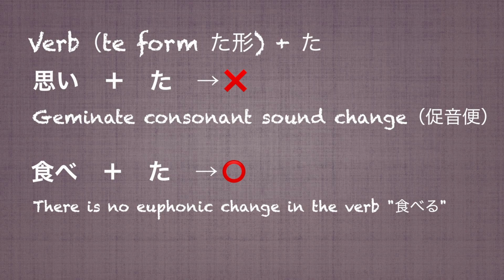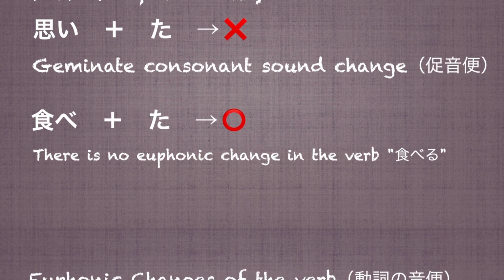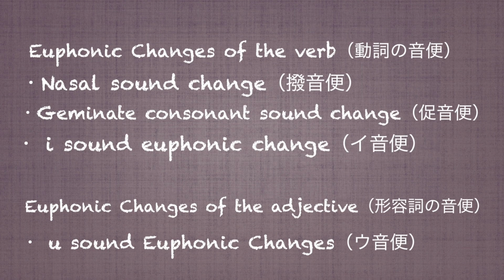But we cannot say omoita. It is not a grammatically correct Japanese sentence. When we use this verb, omou, we must consider applying euphonic change. There are 3 kinds of euphonic changes for the verb. The way of euphonic change differs depending on the verb. In the case of the verb 思う, we must apply geminate consonant sound change to the verb.